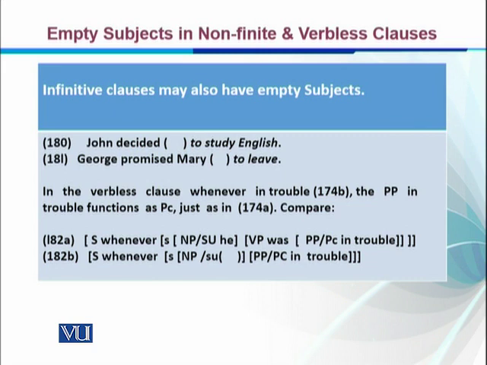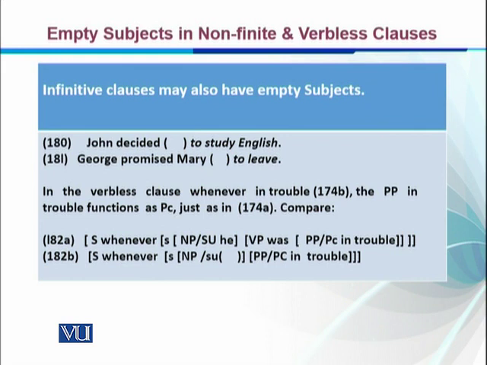So in the verbless clauses, whenever in trouble, 74B, the PP in trouble functions as predicate complement, just as in 74A, right? So if we have the bracketing of these sentences: whenever is the main sentence, whenever, and we have an empty space, which is a noun phrase, the subject, for example, he, and then we have a verb phrase, which is was, and we have the predicative, which is a prepositional phrase, in trouble.